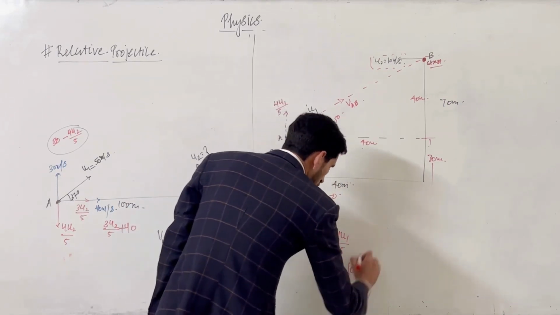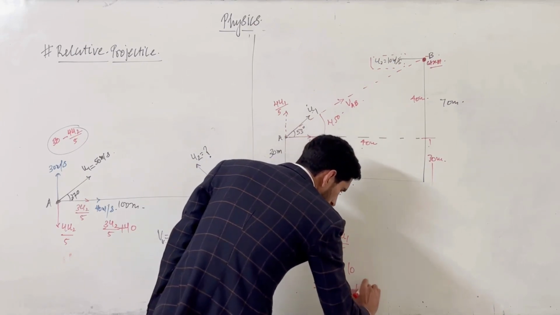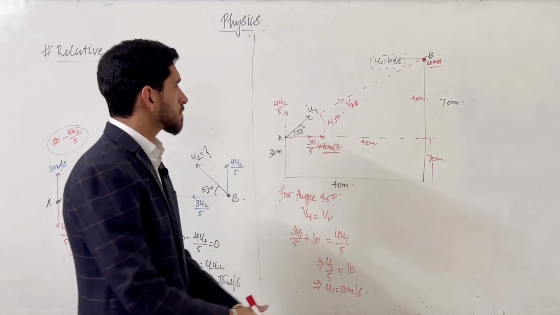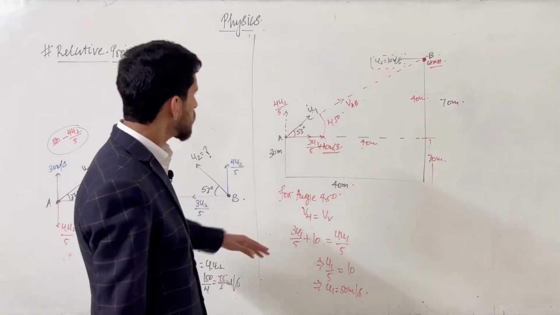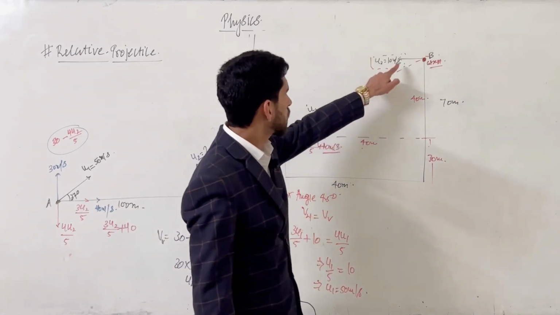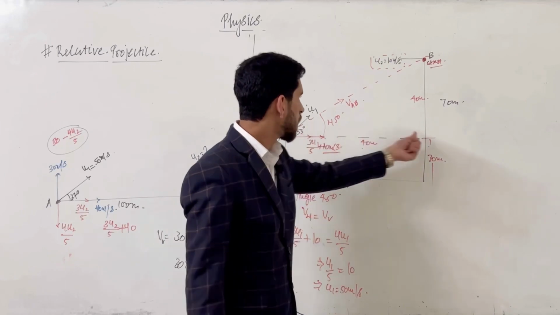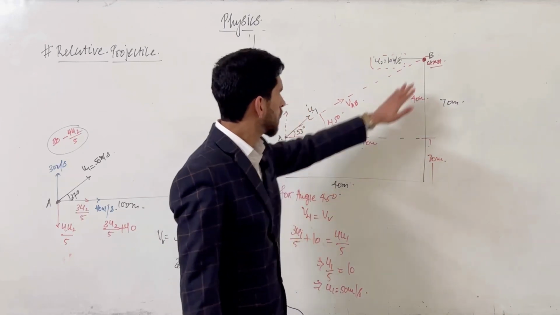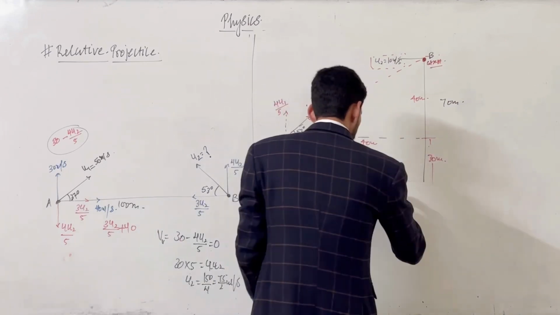So what will be our answer? u1 equals 50 meters per second. Now, to find after how much time it will strike, just consider that the second object has been stopped, so we take only the horizontal direction.